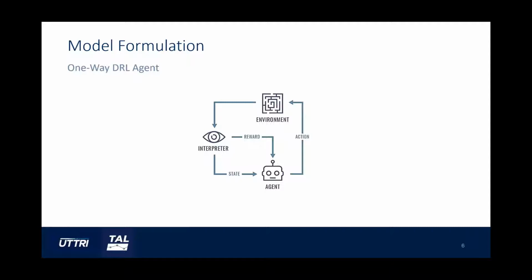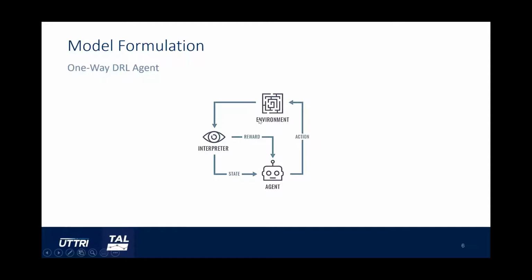So this slide shows four essential elements of reinforcement learning and how they interact with each other. Reinforcement learning is a subfield of machine learning that teaches an agent how to choose an action from its action space within a particular environment in order to maximize rewards over time, and in our case it is to maximize the headway improvement and reduce travel time. And reinforcement learning has four essential elements.